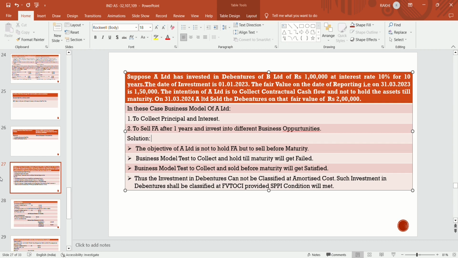The business model test to collect and hold till maturity will fail, meaning the intention of A Limited is not to hold the asset, so it is not satisfying the condition of amortized cost. The business model test to hold and collect and sell before maturity gets satisfied. So it should be recognized at fair value through OCI. Thus, the investment in debenture cannot be classified as amortized cost. Such investment in debenture shall be classified as fair value through OCI, provided the SPPI condition is met.